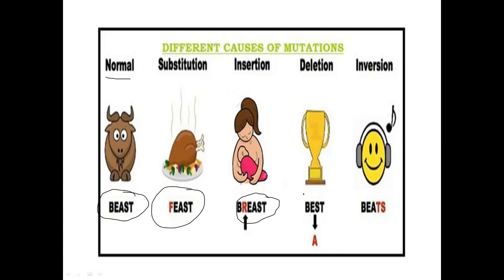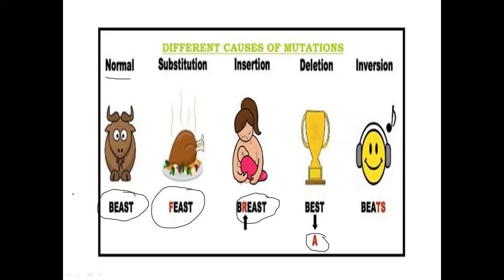Let's see the third case, deletion. In deletion, we have to delete one of the amino acids from the sequence. From the parent protein molecule BEAST, we can remove the A amino acid, and the protein will become BEST. And finally, in case of inversion, we have to change the position.